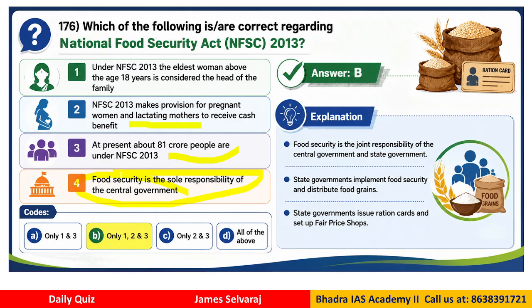So here, if you see, the food security is the joint responsibility of both center and states. It is not the one and only responsibility of center. It is rather a joint responsibility of central government as well as state government. Therefore, answer B is correct. That means only 1, 2, 3 are correct. Statement 4 is wrong, because state governments actually identify the poor people, set up the ration shop, then they issue the ration card, etc. So it is a joint responsibility between center and states.